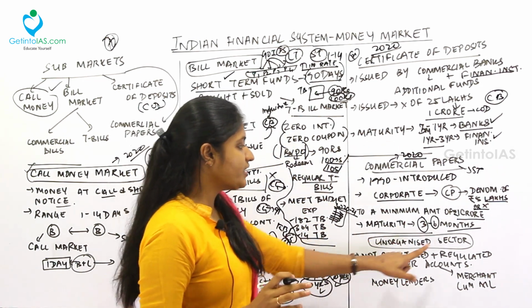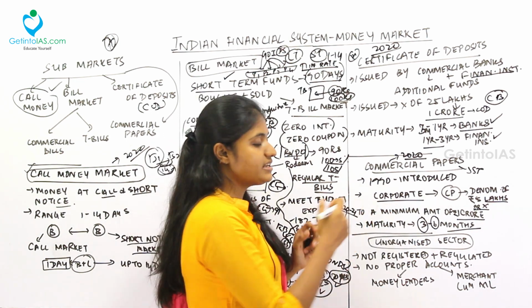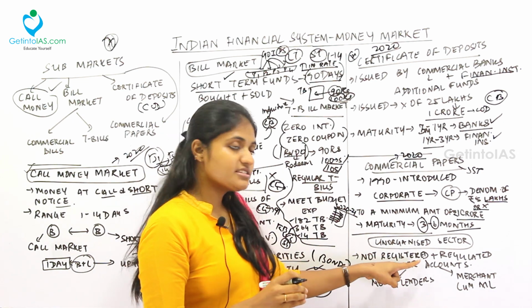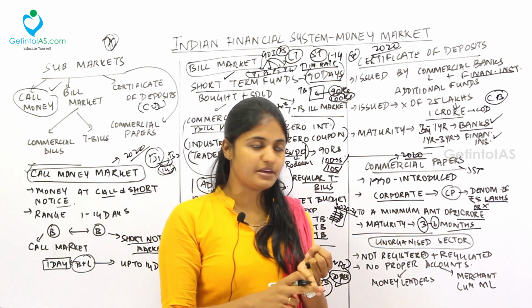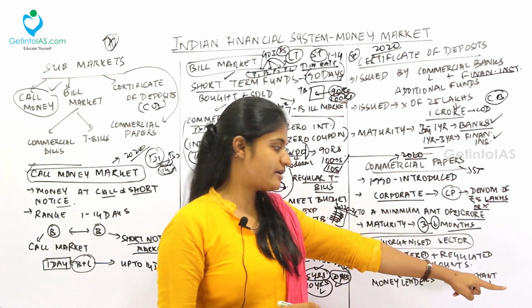Next, moving to the unorganized sector. So we've dealt with all the organized sectors. Now moving to the unorganized sector. What is called an unorganized sector? It is not registered and not regulated. See, all the organized sectors will be regulated by RBI. Over here, this won't be registered also. It won't be regulated also by anyone.